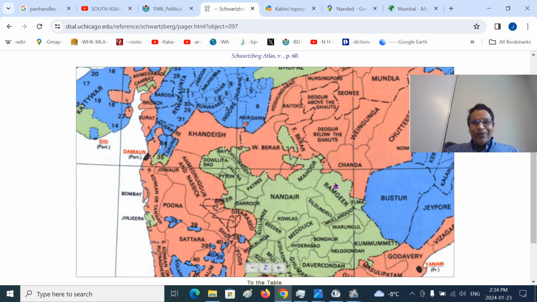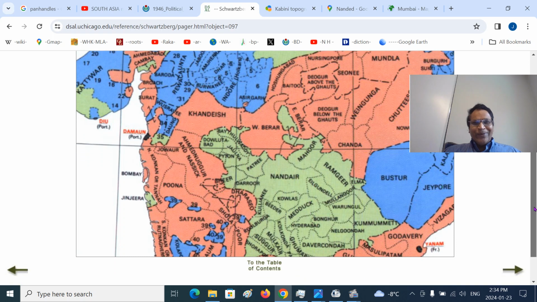You can see much historical background we are talking about. That region is called Mahur district, Mahur region. That's Mahur. This is the Berar region. It belonged to the Nizam. Later, he leased it to the East India Company Bahadur. Berar was added to the Central Provinces around 1902 or so. It's called Central Provinces and Berar, CPB.